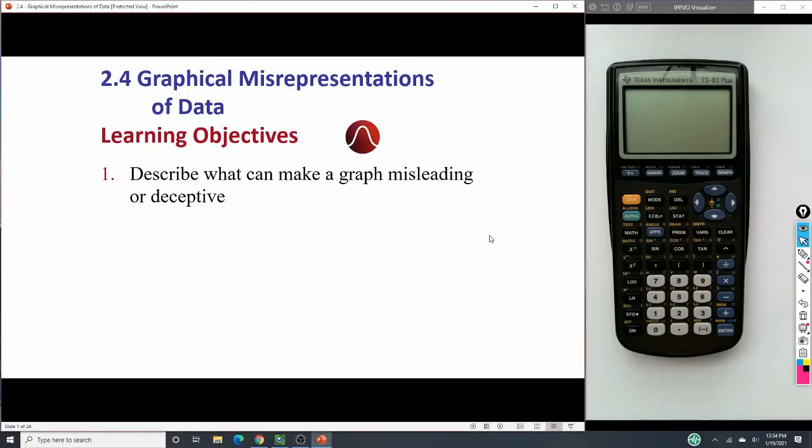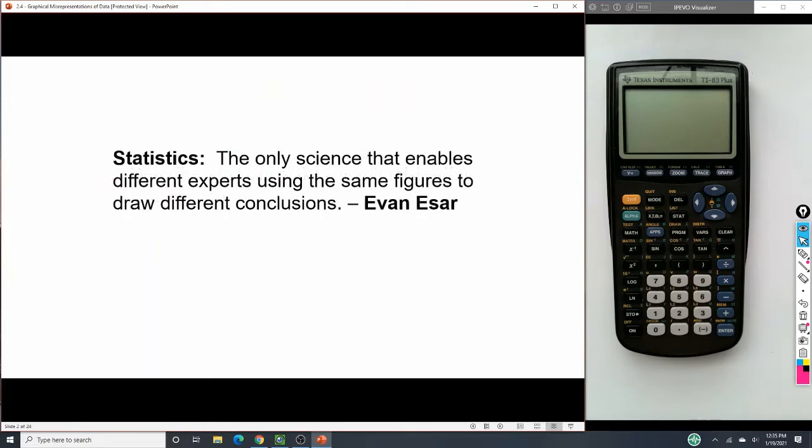Right, 2.4 Graphical Misrepresentations of Data. So we just want to look at where we can be deceived or misled if the graph of our data is done wrong. Here's a general thought: statistics is the only science that enables different experts using the same figures to draw different conclusions. So that's why we've got to be very careful about how we represent what we are looking at.